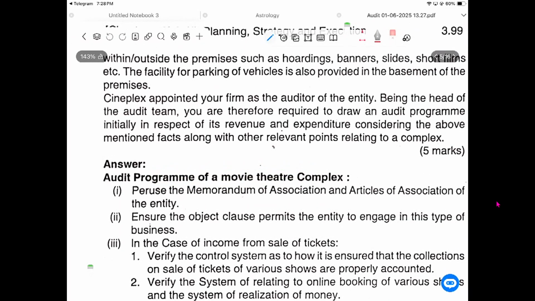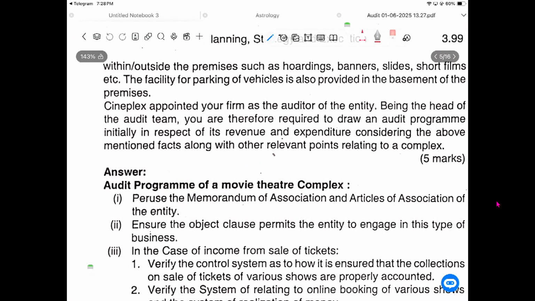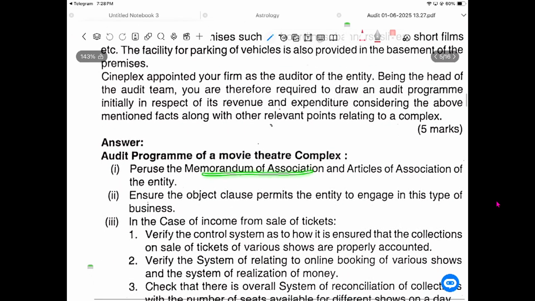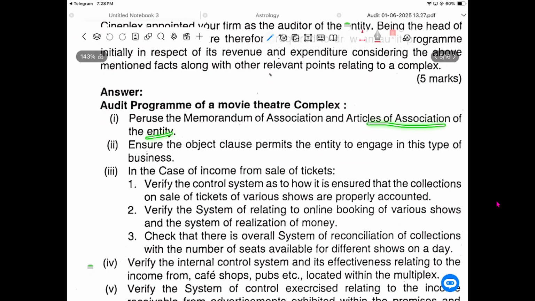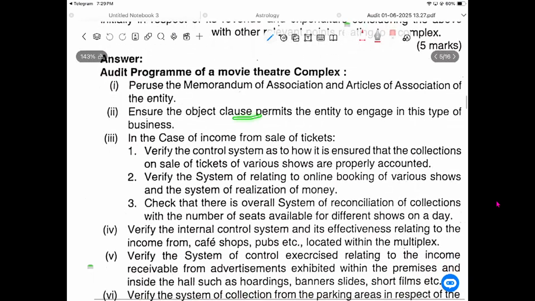First, you will see, as a company, what you will do. You will see the memorandum of association and the articles of association. What are the company's rules, what does the MOA say, what does the AOA say, we will see. Second, ensure the object clause permits the entity to engage in this type of business. So the company has a clause to do the business. If the company permits it, you can do it. You can't do anything other than what the AOA and MOA allow.